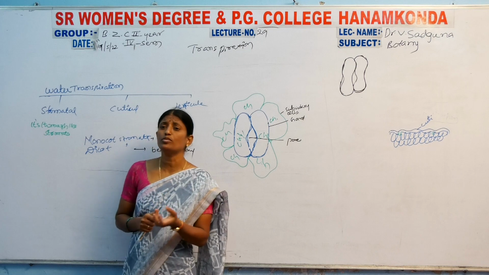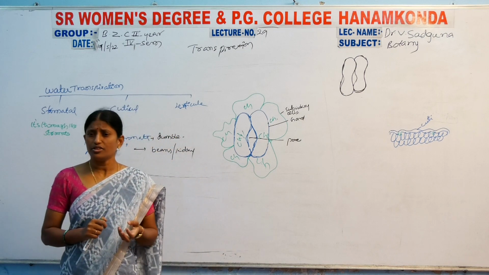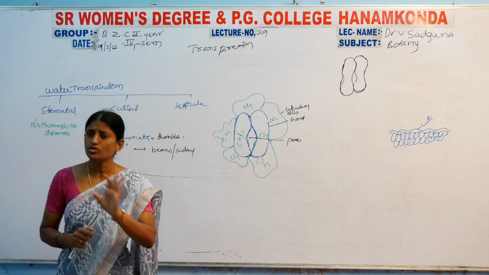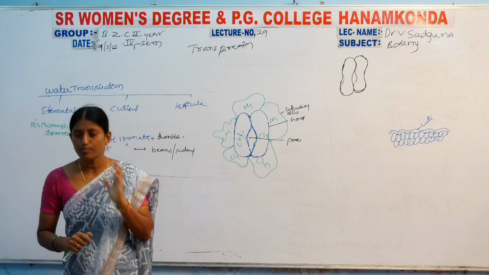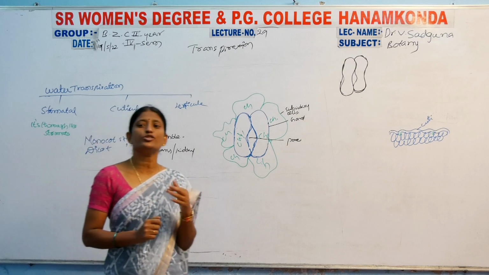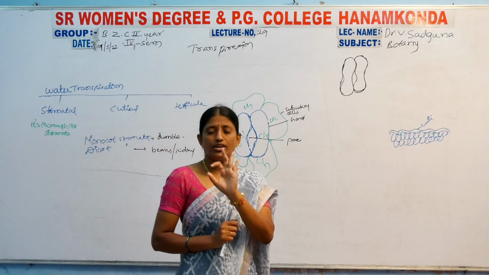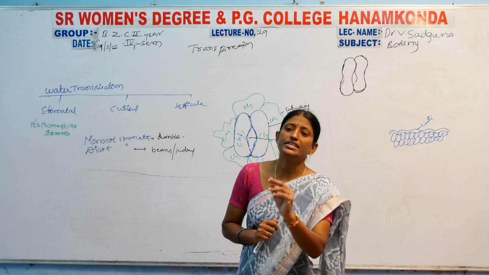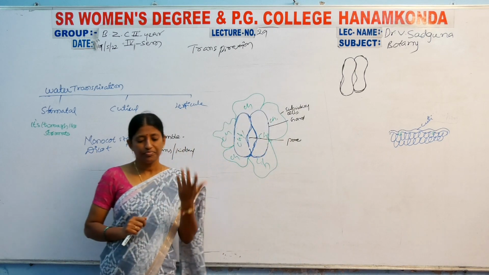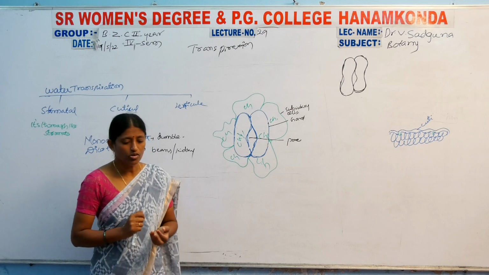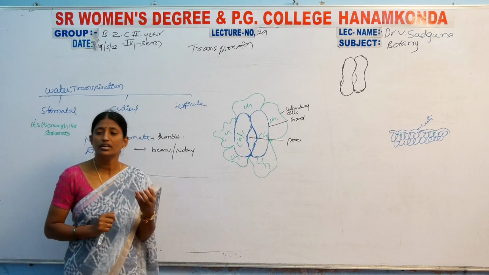That means, for example, most of the xerophytic plants don't have stomata. Those plants are called succulent plants. The absence of stomata is called succulent plants. Then the presence of stomata is different.